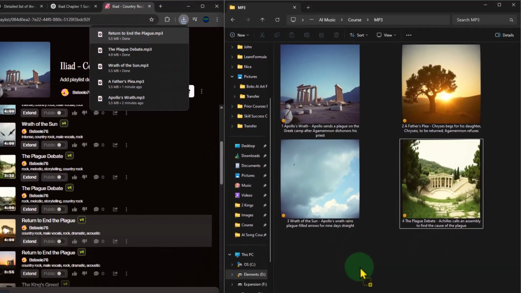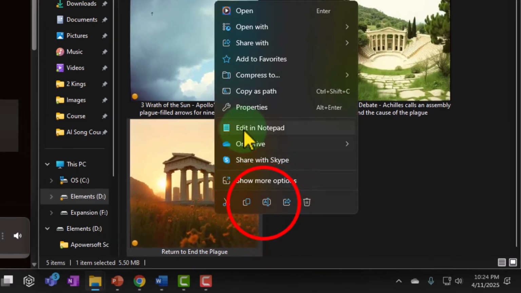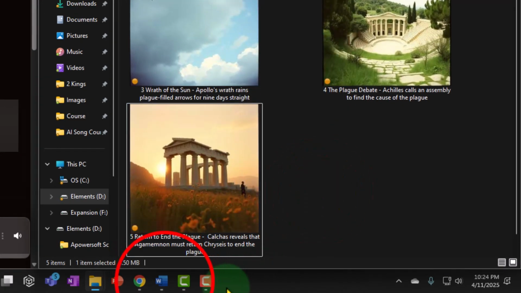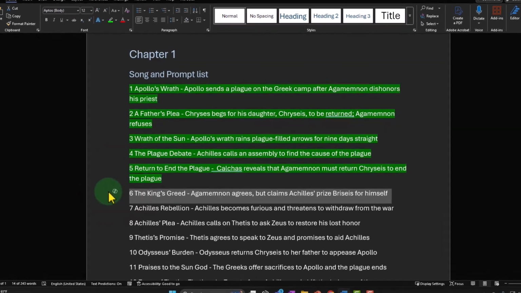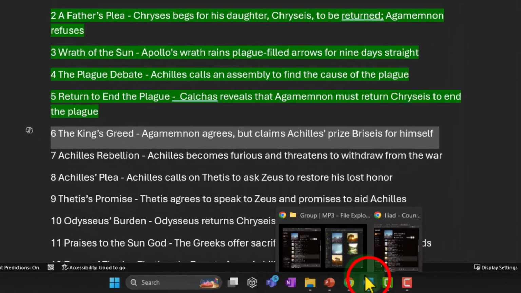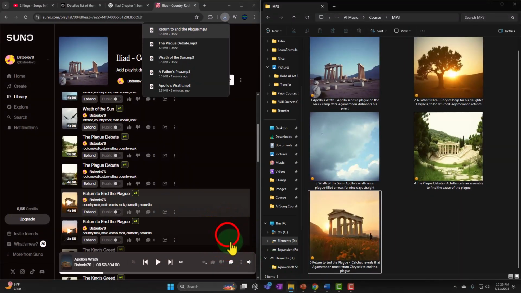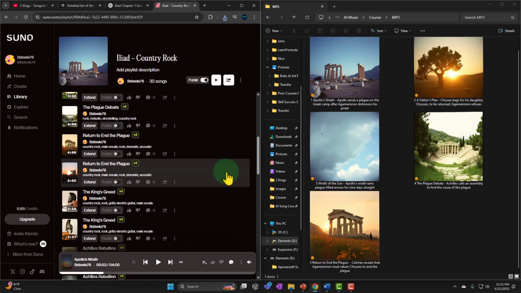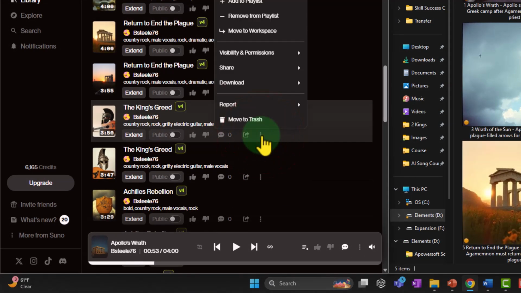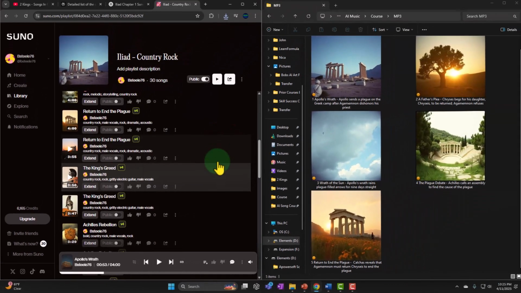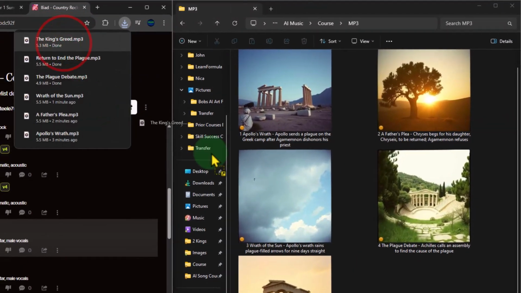Okay, pull it in, right click, rename, boom, greenify, bam, 6, the King's Greed. The King's Greed, they're all greedy, those kings, man. Power, it's a power corrupt thing. The King's Greed, that's the one. Tell you what, that's why I don't trust those kings. I don't trust